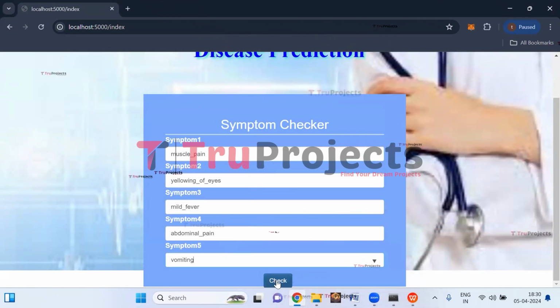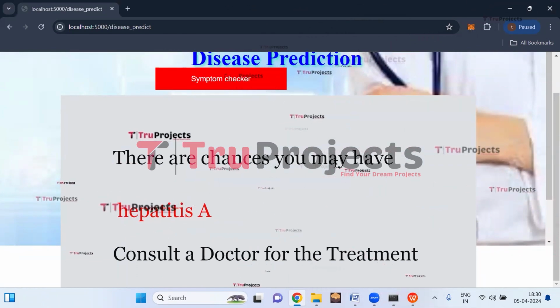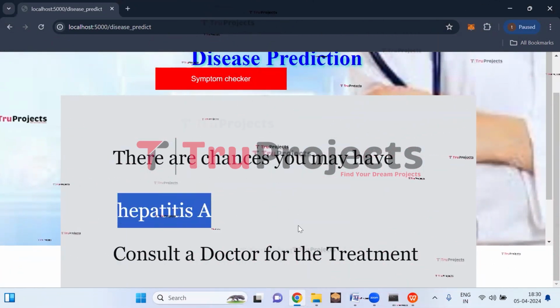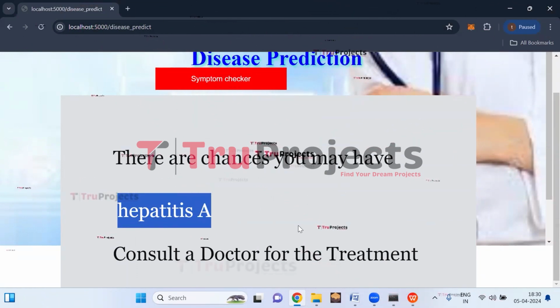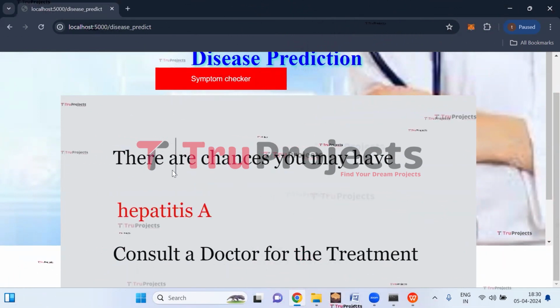Now, let us click on check button. So here, there are chances you may have hepatitis A. So this person can have hepatitis A based on the symptoms which we have provided, and it is important to consult a doctor for the treatment.